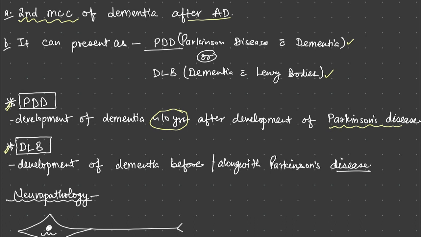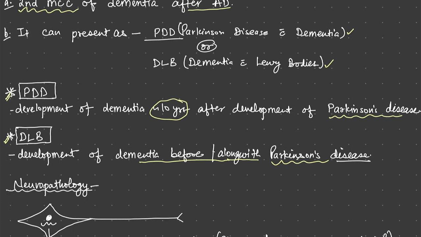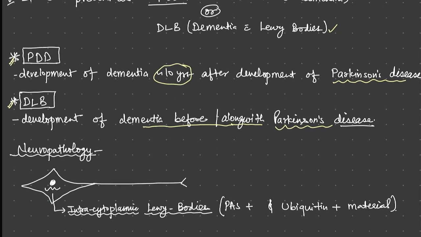But in dementia with Lewy bodies, dementia develops before or along with, meaning simultaneously with, Parkinson's disease. So these are the two ends of the spectrum. At one end, there is dementia before Parkinson's, and at the other end, there is Parkinson's before dementia.